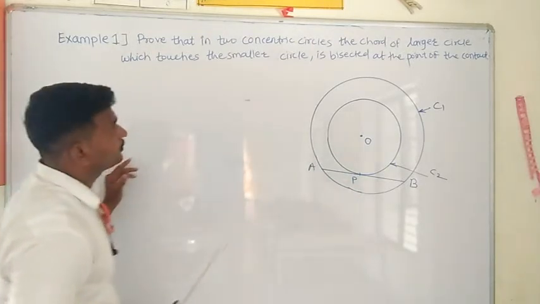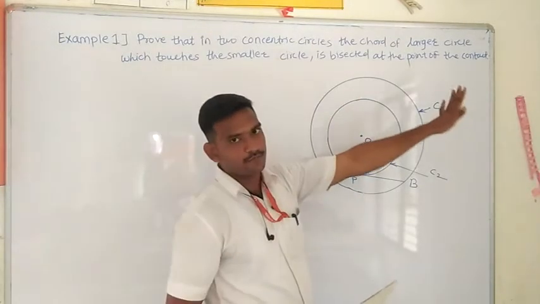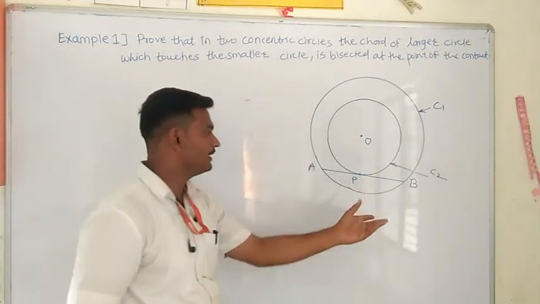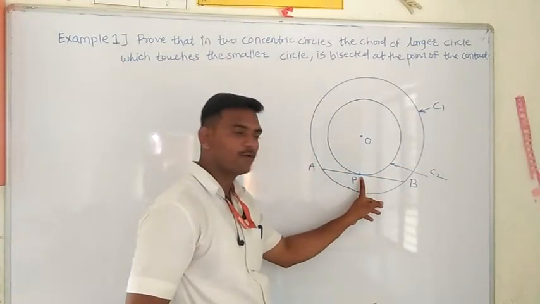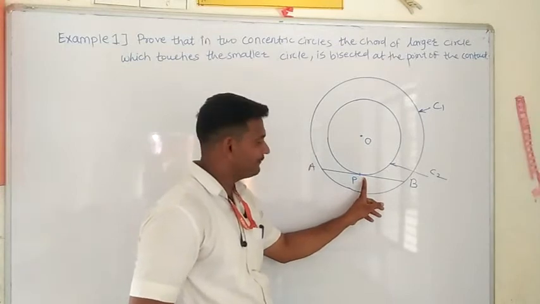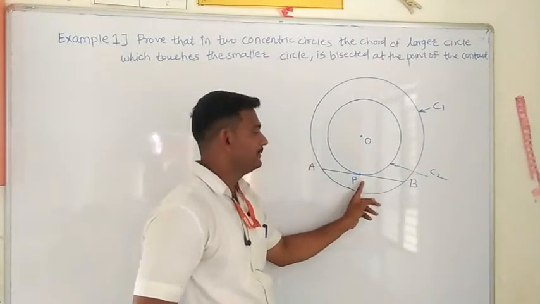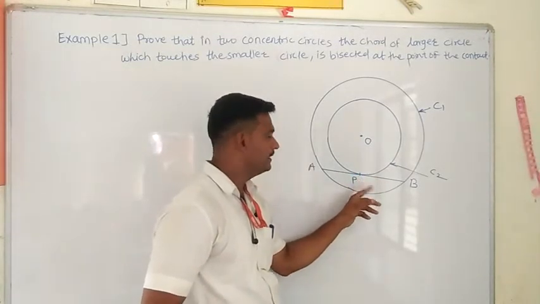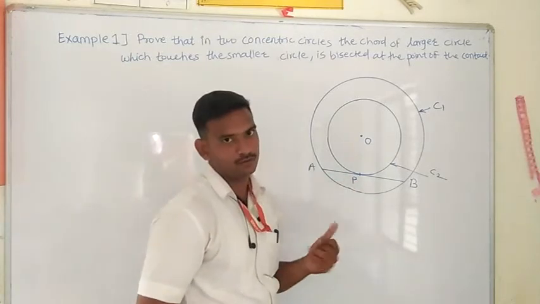Now what we have to prove is that it is bisected at the point of contact. P is the point of contact to the circle and this tangent. Therefore, it is bisected at this point P. The chord is bisected at this point P, means AP is equal to PB. We have to prove this.